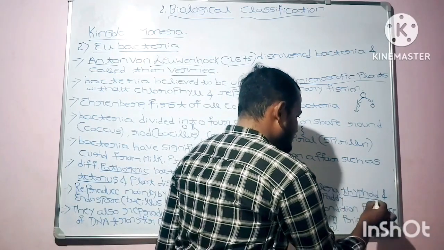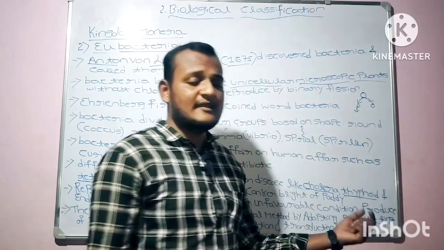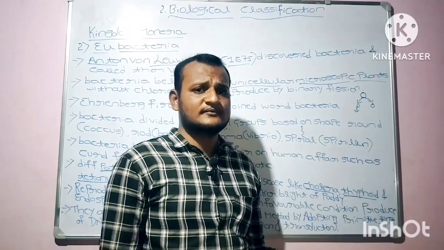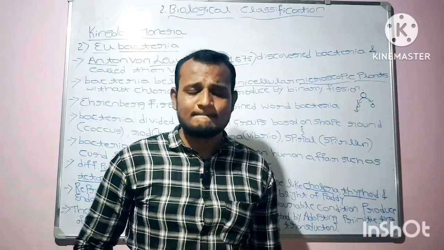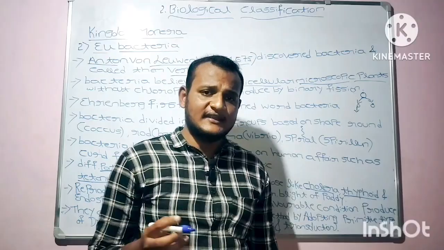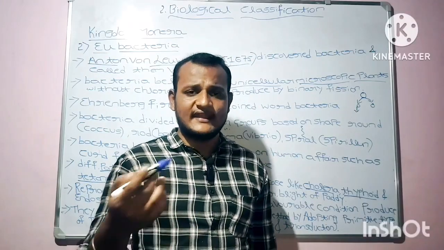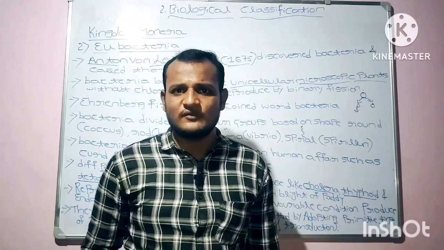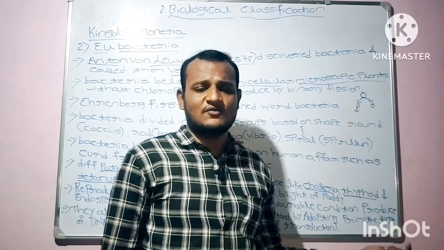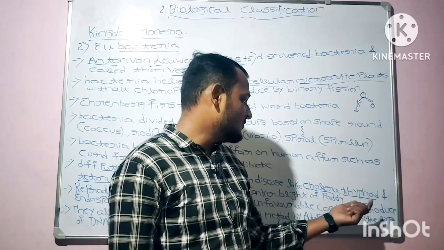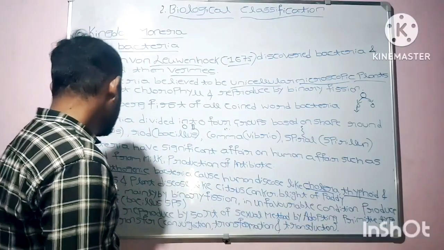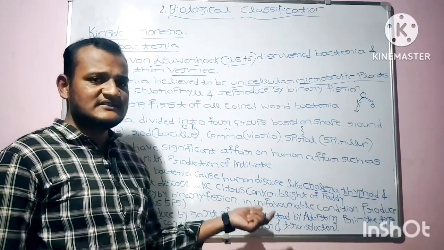As you know, typhoid is caused by Salmonella typhi, a type of bacteria. Only through that bacteria will typhoid occur. How does typhoid come? Typhoid comes to human beings by drinking contaminated water or eating contaminated food. So Salmonella typhi is the bacteria that is involved and causes typhoid disease. In this manner, pathogenic bacteria cause human diseases.